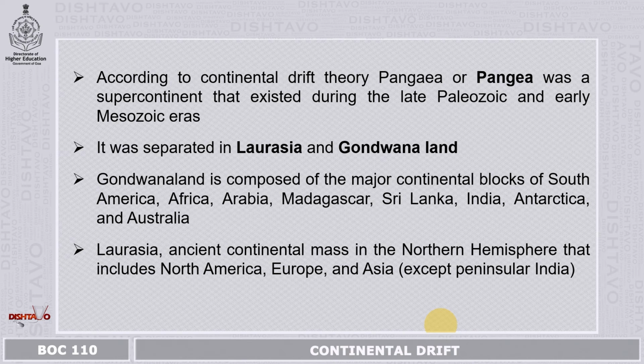According to continental drift theory, Pangaea was a supercontinent that existed during the late Paleozoic, that is the late Carboniferous era, and the early Mesozoic eras, that is Triassic and Jurassic. During this era, Pangaea existed, and then in the late Triassic period it started splitting into various land masses. Initially it was separated into Laurasia and Gondwana land.